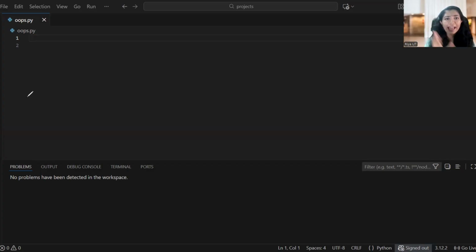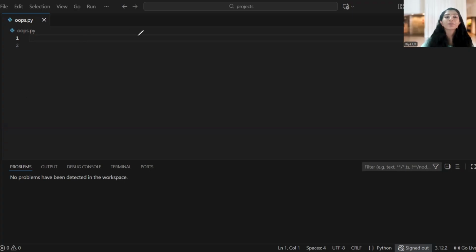Take customer. What does a customer have? Name, email, phone number, address, isn't it? And what does a customer do in Swiggy? A customer can select a restaurant, select food, make payment, avail a discount, etc. Just like that, a restaurant has something and does something. Likewise, a delivery agent also has something and does something.